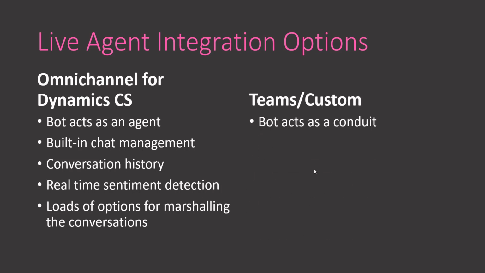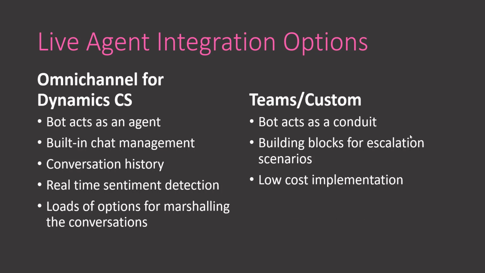The second scenario is either a Teams or custom scenario. In these situations, the bot actually acts as a conduit. So the end users are typing to the bot, which types to the agent, who types to the bot, which types back to the user. So it's kind of like this tunnel or bridge between the two users. We provide building blocks, again, through Power Automate and Logic Apps to support this. And again, it's not just Teams, but Teams is a very good candidate for the agents to be able to interact with these users.